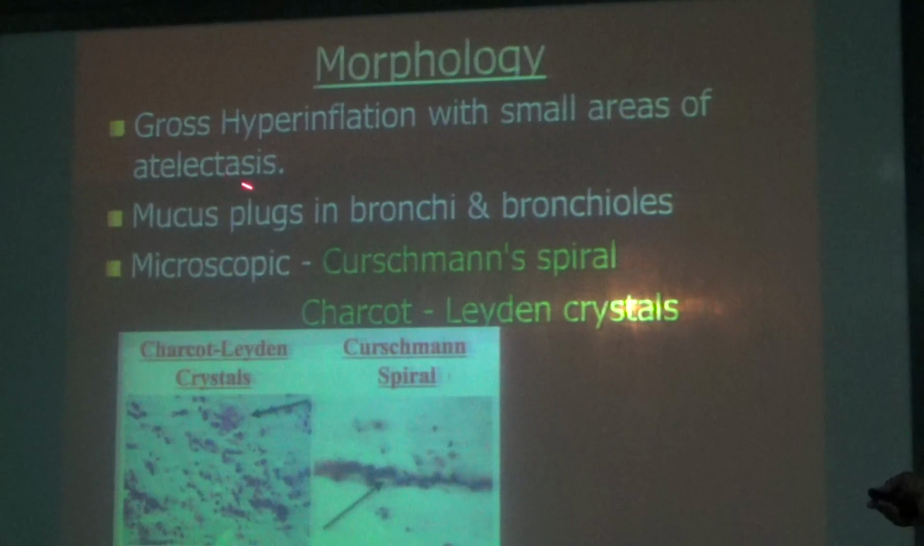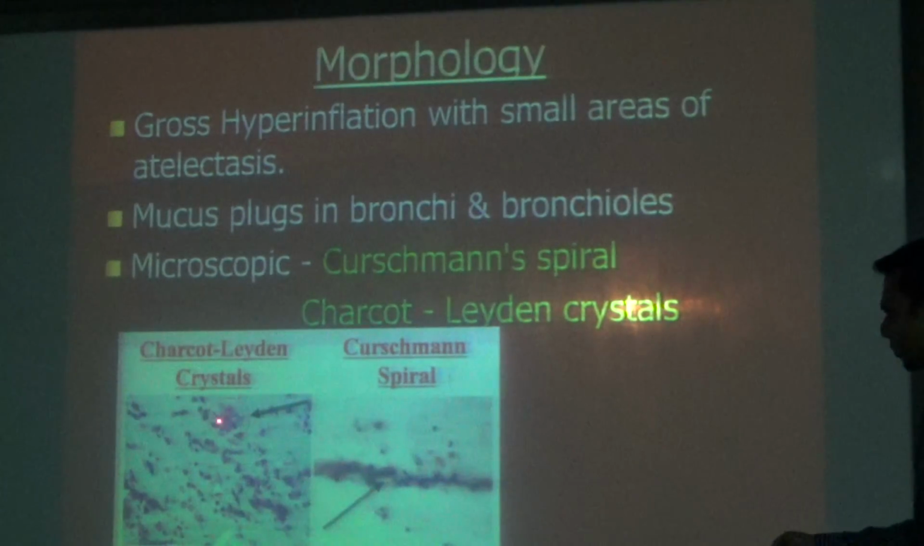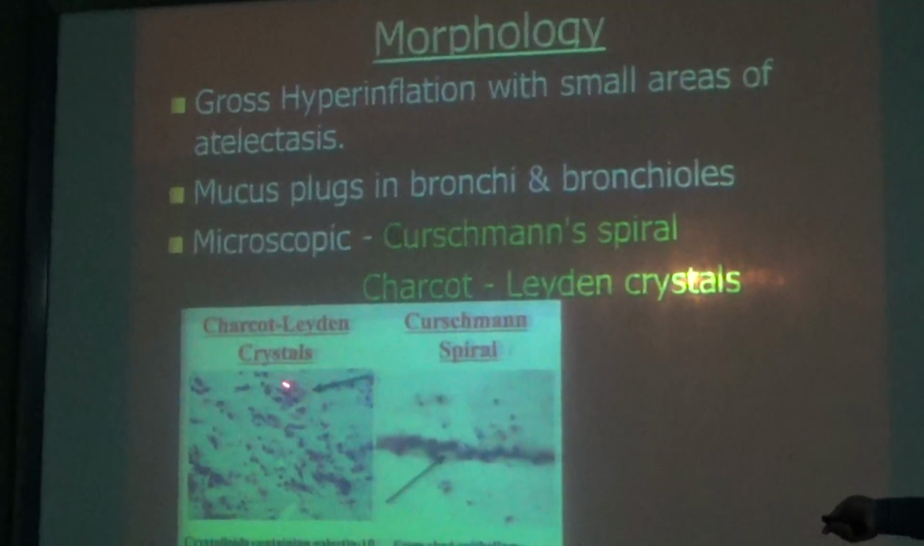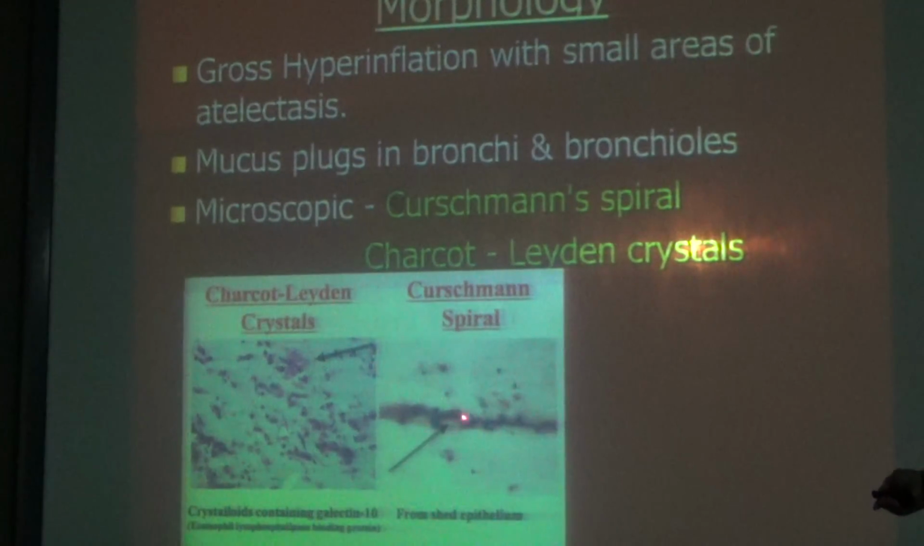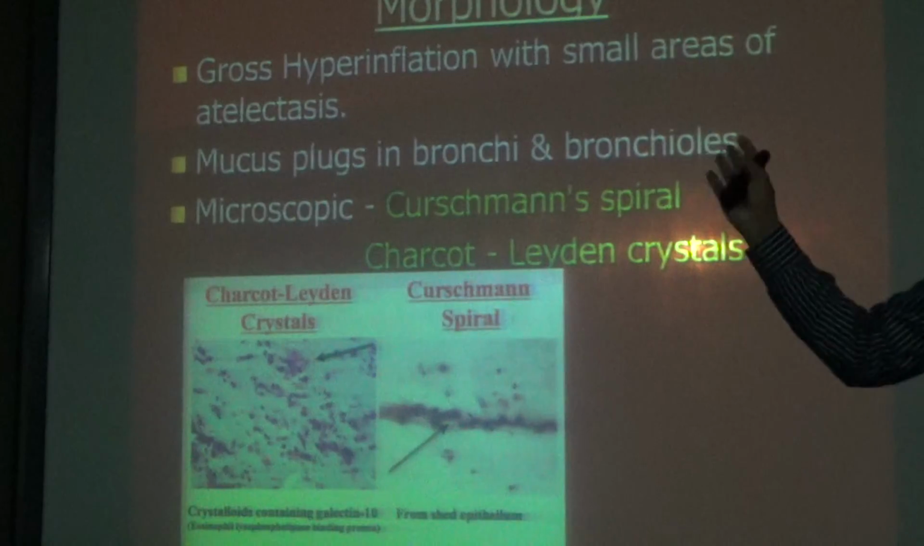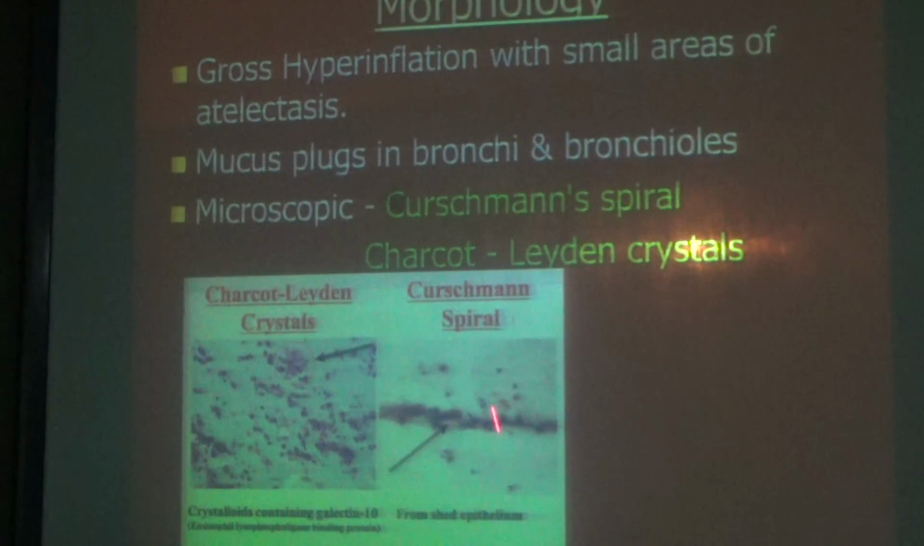Now the morphology. You can see gross hyperinflation with small areas of atelectasis, which is some kind of collapse of the lung. You can see mucus plugs in the bronchi and bronchioles. Microscopically you will see Curschmann spirals and Charcot-Leyden crystals. These Charcot-Leyden crystals you will see in sputum, and this is the Curschmann spiral. What you are seeing are epithelial cells shed in the sputum. I showed you this in a previous lecture.